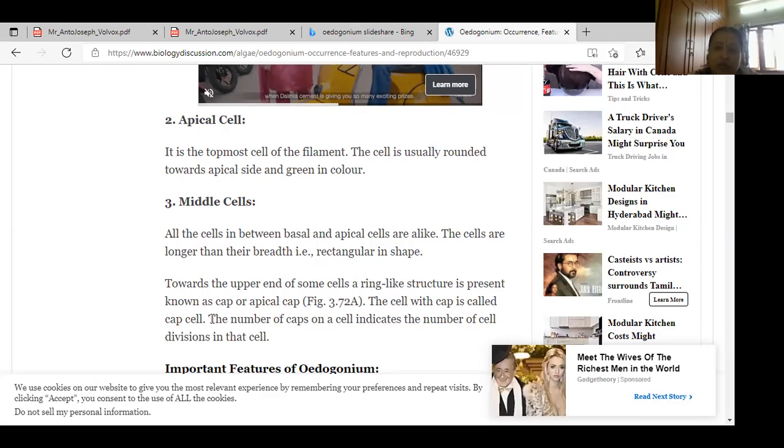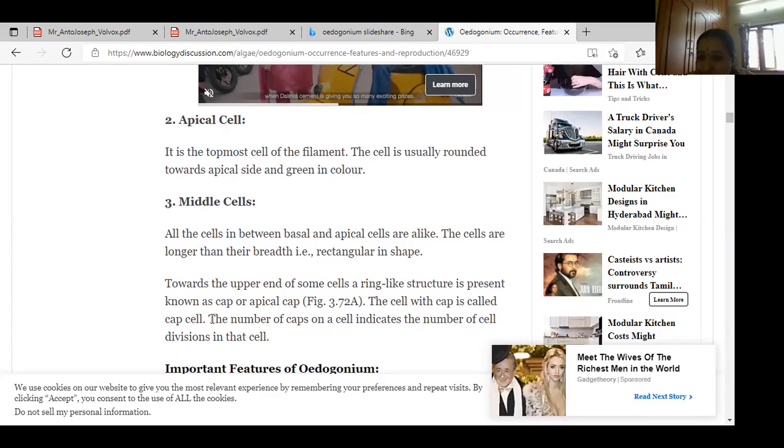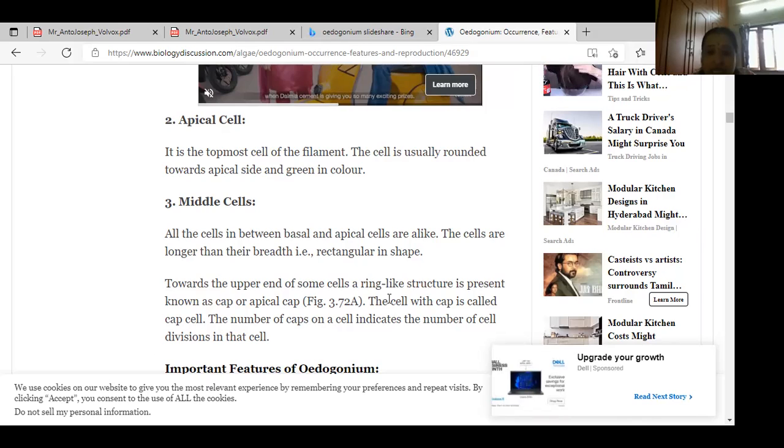Tell me anyone, Edogonium identification character is, which one is identification character? Girls, tell me anyone, which one is the identification character? Identification character. Did you not understood? Huh? Yes or no? Anyone to express yourself? Did you understood or not? I don't know. What is that identification? Ma'am. Which okay, here I will explain to the apical cell.